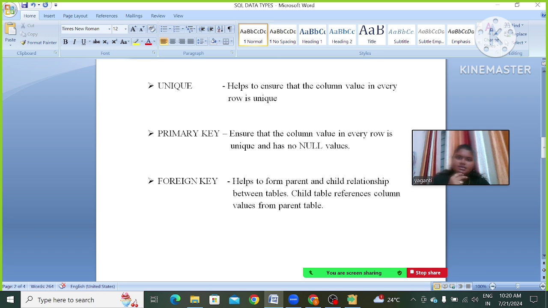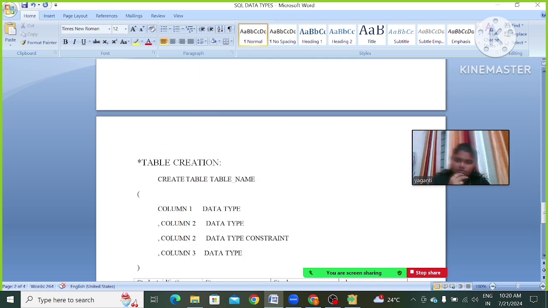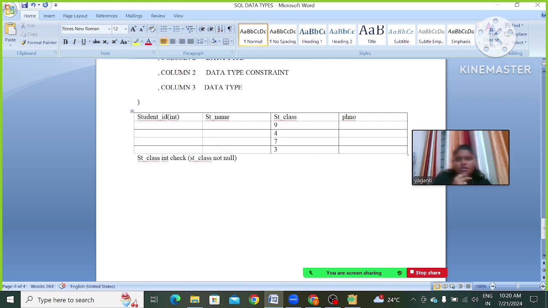Same as this, but here we are going to ensure that there are no null values also. See, we have given 9 here. If we try to give 9 again, we will get an error. It won't allow us to give 9.